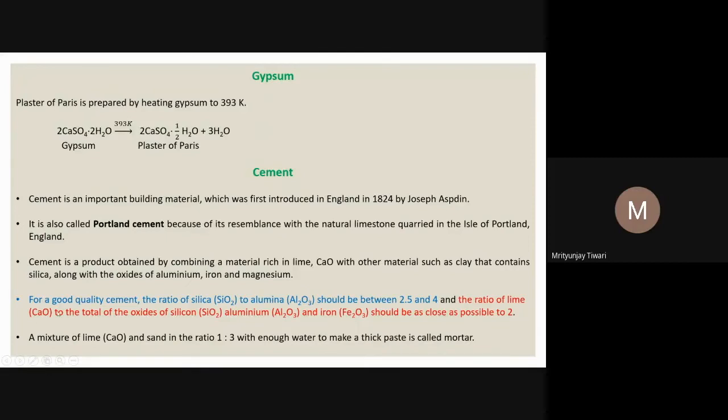The calcium oxide, lime, should be exactly twice the other materials added. So a mixture of lime, CaO, and sand in the ratio 1:3 with enough water to make a thick paste is called mortar, the masala that I said. Usually a good mixture will be in the 1:3 ratio.